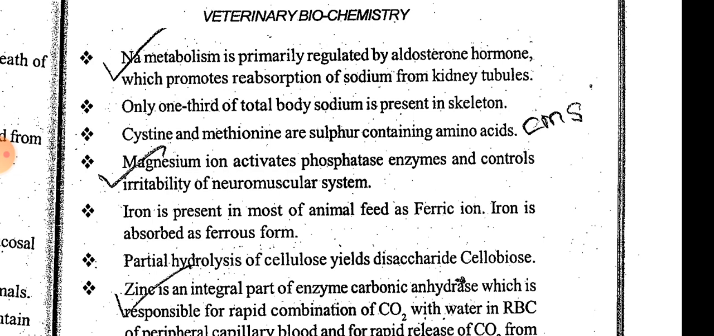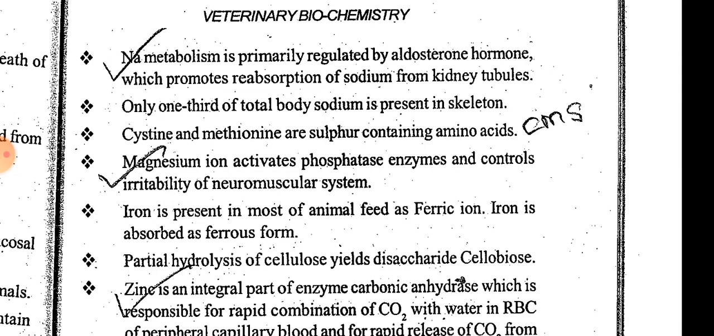Only one-third of the total body sodium is present in the skeleton. One-third means 33% of the sodium of the body is in the skeleton. The skeleton is rich with calcium and phosphorus and is deficient in sodium as compared with the rest of the body.